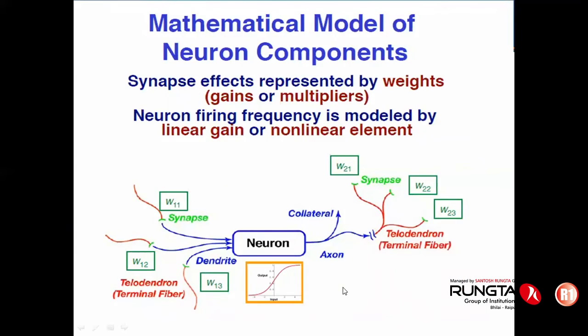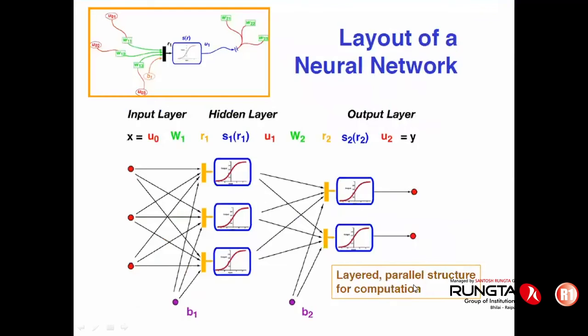This is the same mathematical model which I have already explained, that different inputs from the surroundings, with synaptic weights, can be transferred to the neuron. And this neuron consists of a non-linear transfer function, and this non-linear transfer function can give you output. That output can then act as an input to the next neuron. So this is how your biological neuron can be transformed into the actual mathematical neuron.